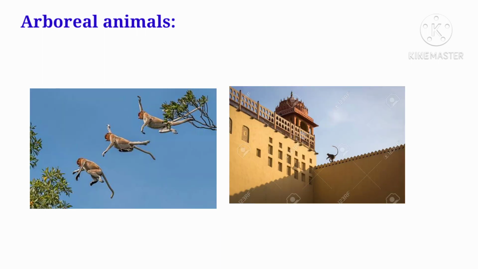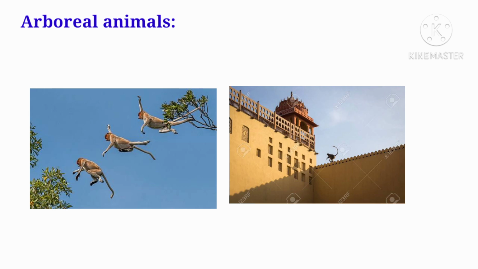The tail also helps arboreal animals to balance their body while jumping from one tree to another tree or from one building to another building.